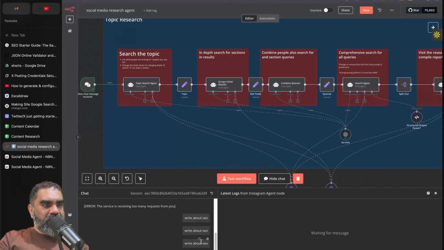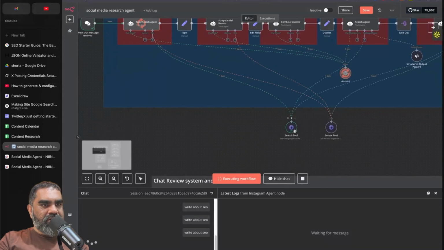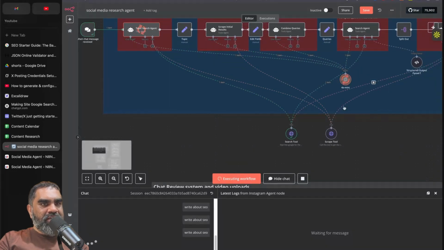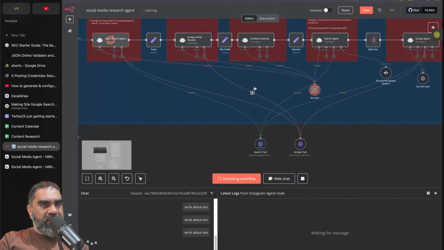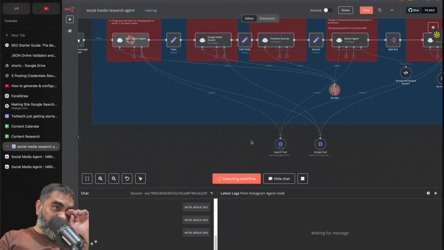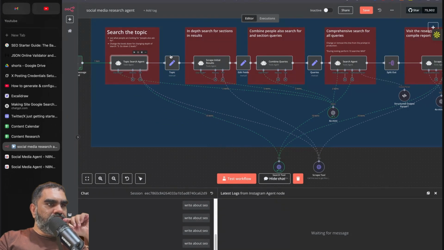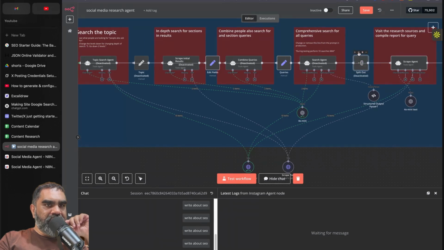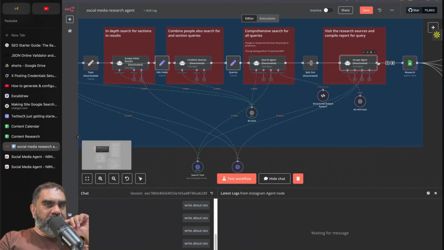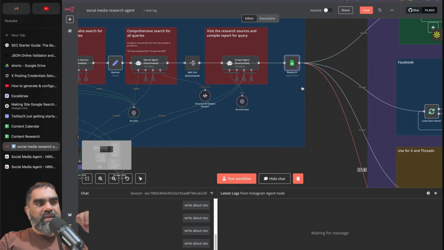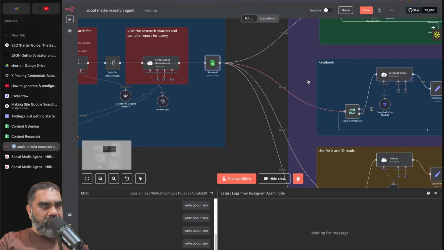Open the chat and write about SEO. You can see that it's doing the tool calls and the model is working. It's doing that initial search. This will take a lot of time, so I'm going to stop it. For our purposes, I'm going to disable these for now because we already have the research report available. So you can practically plug in this research system to any sort of content creation. All we need is this Google Sheet right now to create the rest of our content.